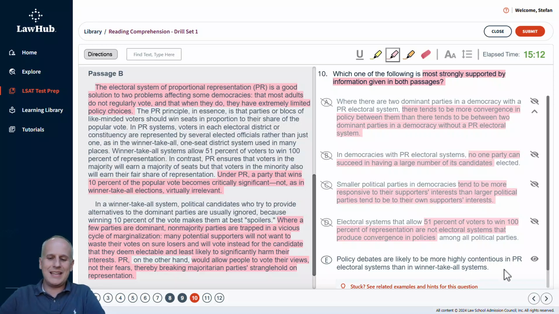And lastly, choice E: policy debates are likely to be more highly contentious in PR electoral systems than in winner-take-all systems. Well, that's the issue for passage A because we get convergence among the parties without proportional representation. And in passage B, we get more representation for the minority position. So you're still going to have greater representation by the minorities. So each of the two passage authors would agree that choice E is true because it focuses on the idea that proportional representation increases the amount of differing opinions that you'll have in the governing body.